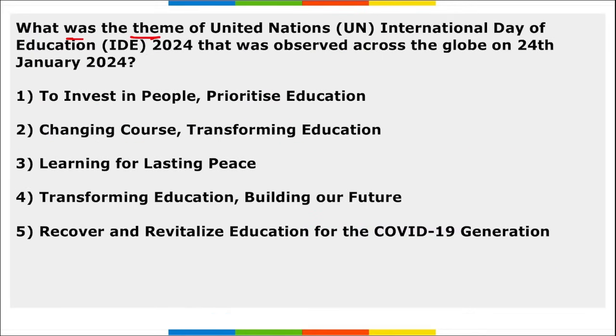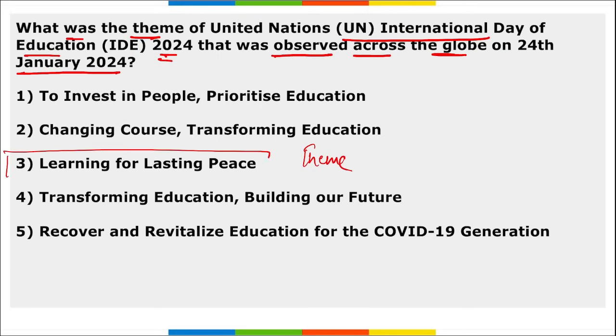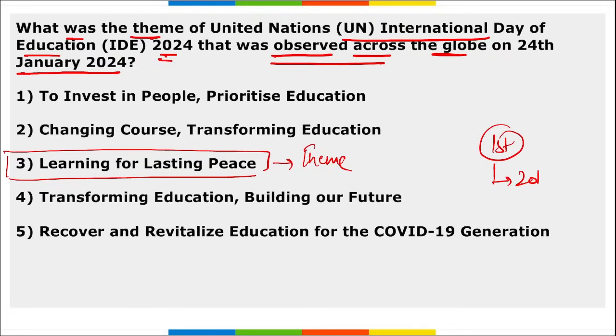Next, what was the theme of the UN International Day of Education 2024 that was observed across the globe on 24th of January? The theme is Learning for Lasting Peace. This is the theme for the UN International Day of Education observed on 24th of January. And remember, the first ever edition was observed in the year 2019.